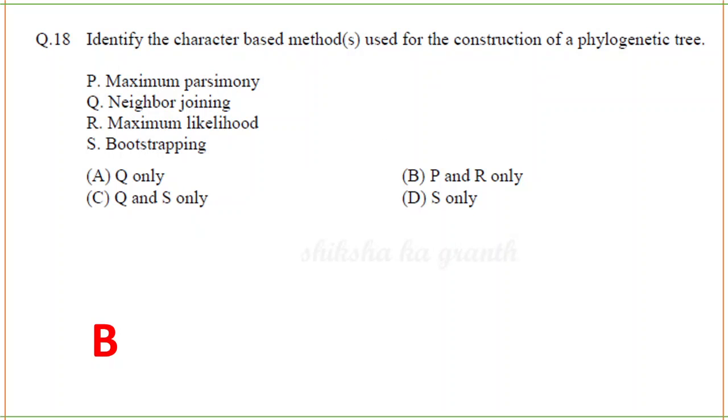Next question. Identify the character-based methods used for the construction of a phylogenetic tree. A phylogenetic tree is just to understand evolution. There are methods like character-based methods and distance-based methods. Here from the options, they are asking us to find the character-based methods. There are two character-based methods: maximum parsimony and maximum likelihood. So the answer is B. The neighbor joining method is your distance-based method.